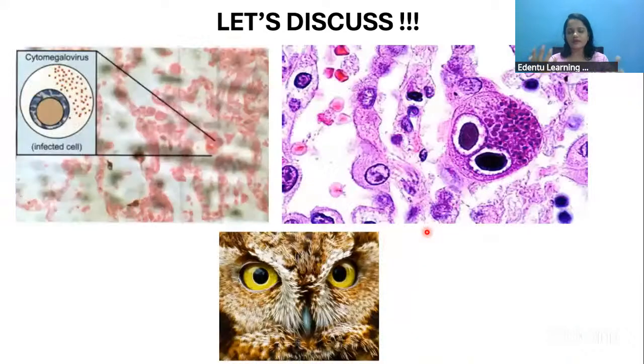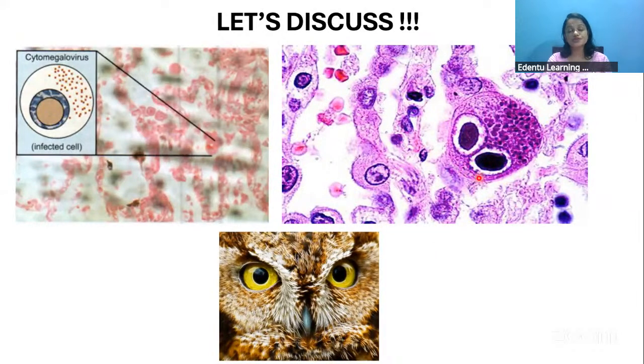Okay, so one method to identify the cytomegalovirus infection is with the help of a biopsy picture like this. The cytomegalovirus infected cell will appear something like this. This is the owl's eye inclusion bodies. The cell is a little bit ballooned, swelling is seen in the cells, and inclusion bodies like this will also be seen. This is the owl's eye inclusion bodies.